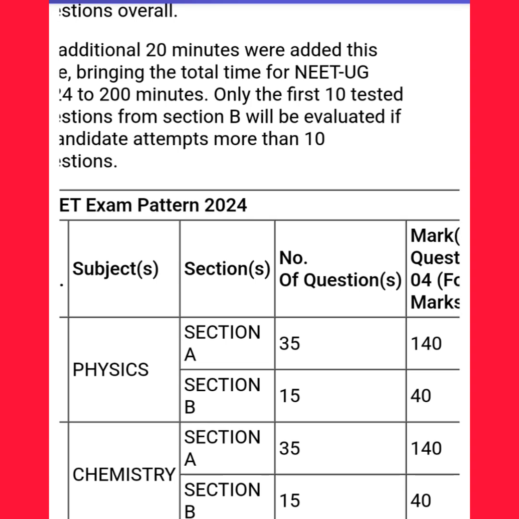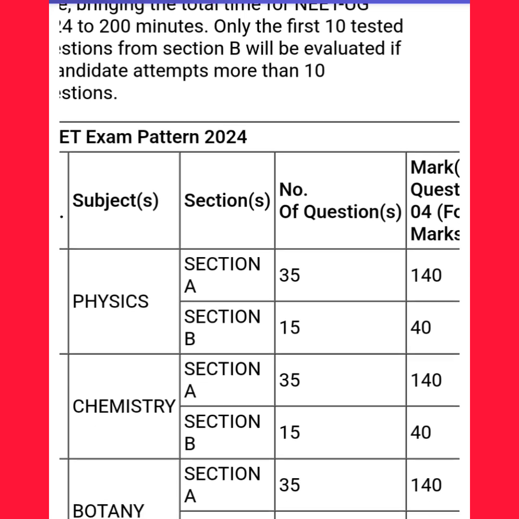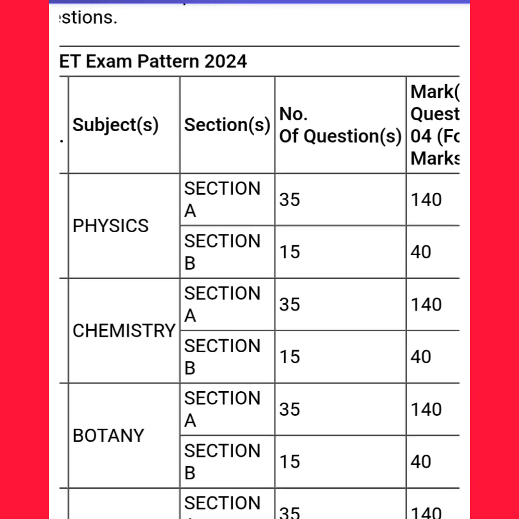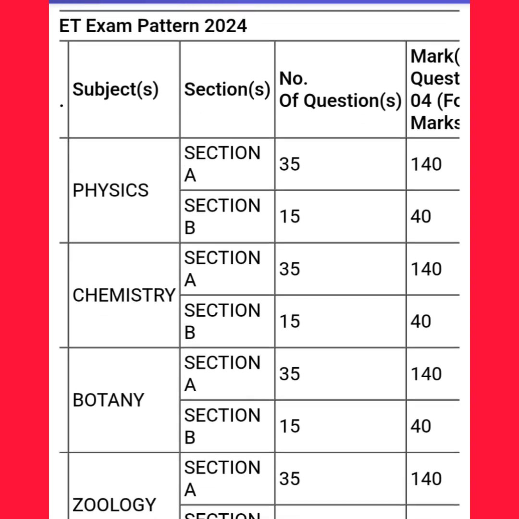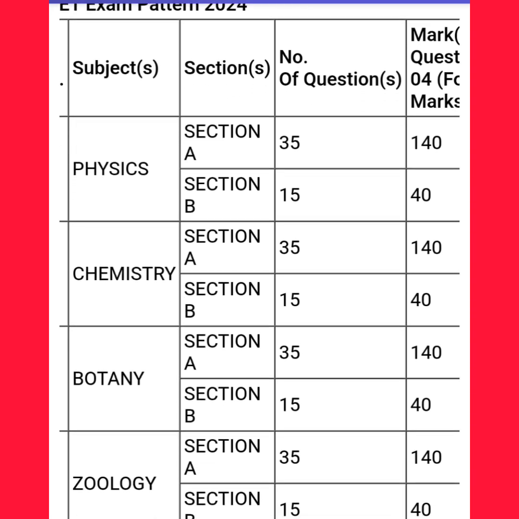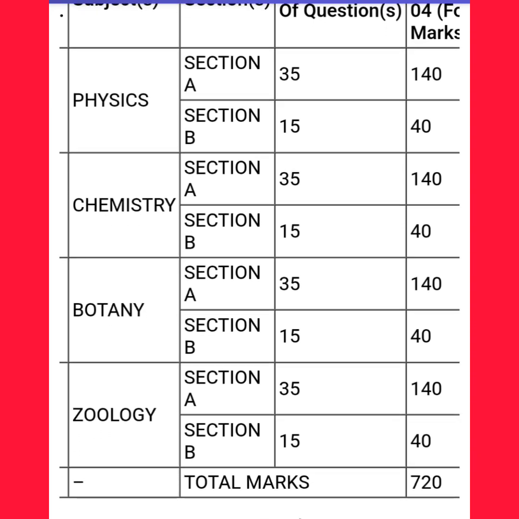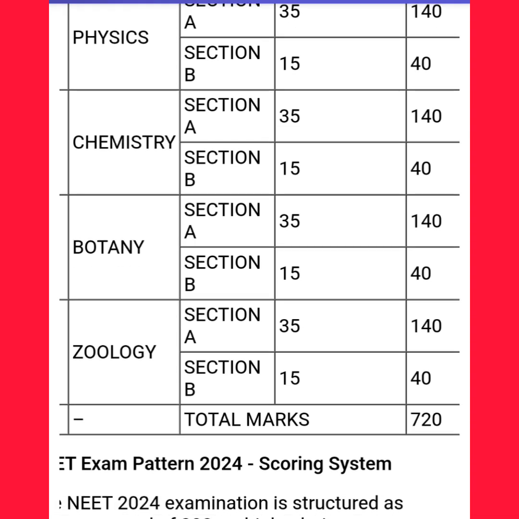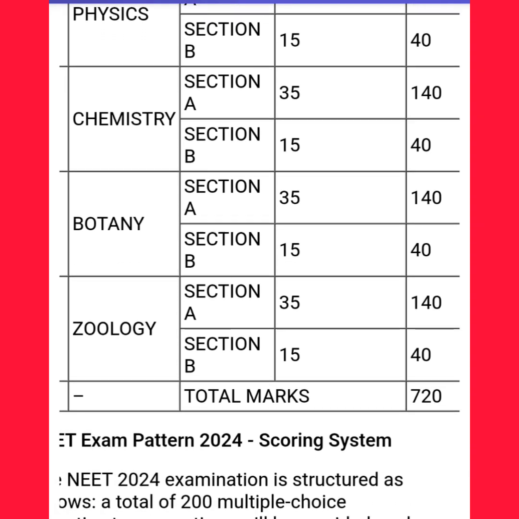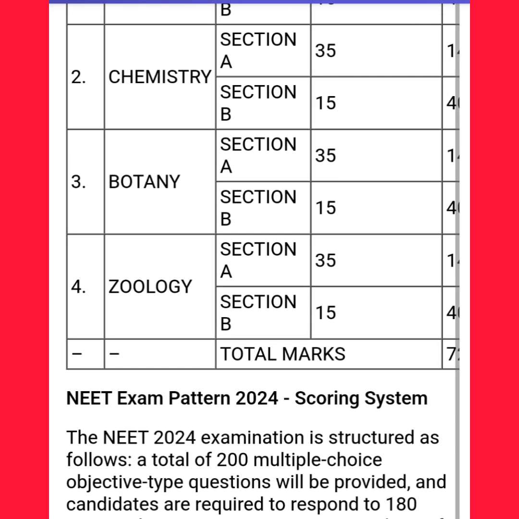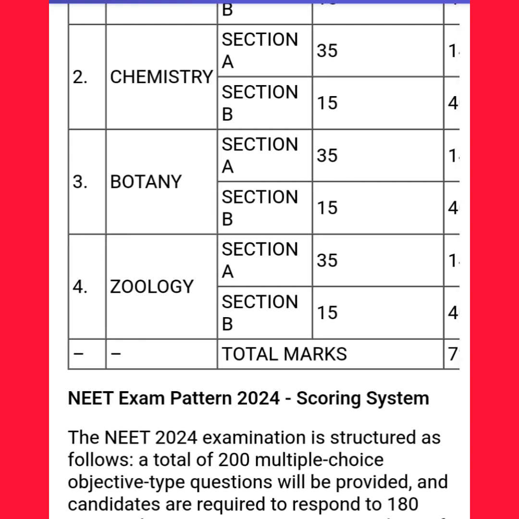Type of questions: MCQ, multiple choice questions. Physics: Section A 35, 140; Section B 15, 40. Chemistry: Section A 35, 140; Section B 15, 40. Botany: Section A 35, 140; Section B 15, 40. Zoology: Section A 35, 140; Section B 15, 40. Total marks 720.